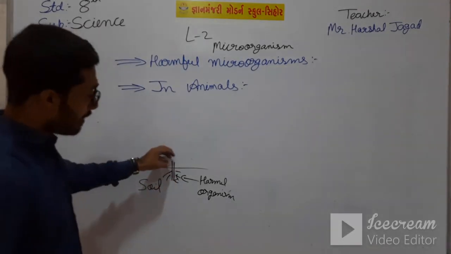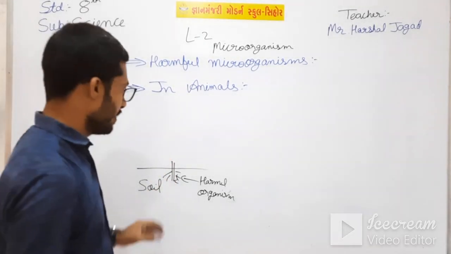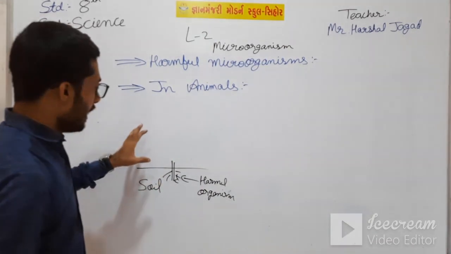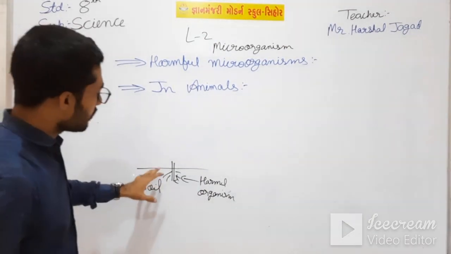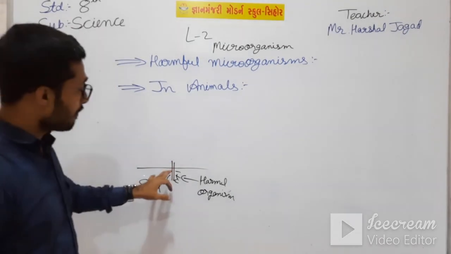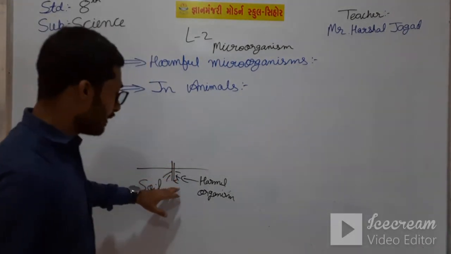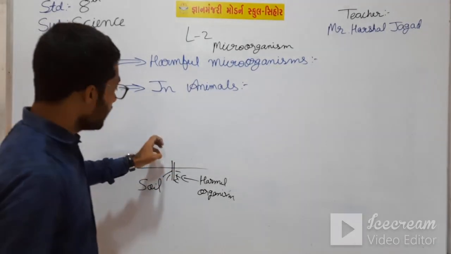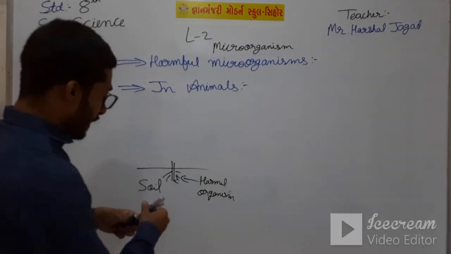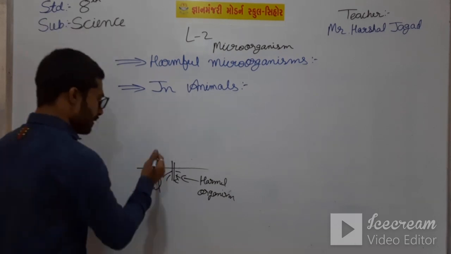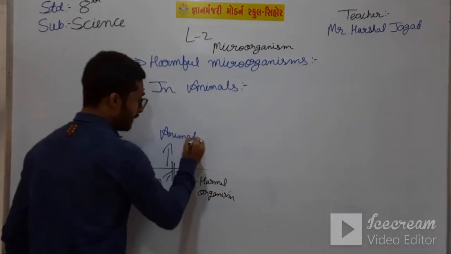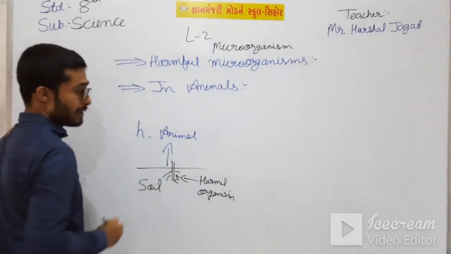Then when the plants are eaten by animals, if we take cow or goat and some other examples, then this bacteria transfers to the animals. Okay students, it is transferred to animals, but which animals? Herbivorous animals.